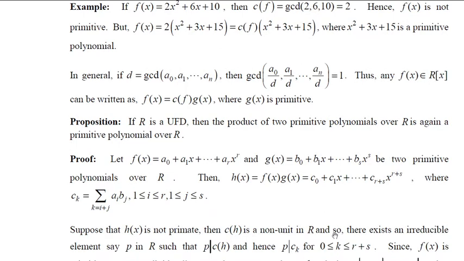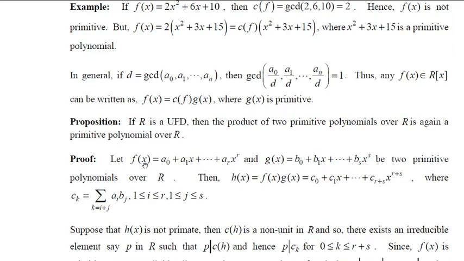Since f(x) is primitive, you should note that your f(x) is primitive. Therefore, p cannot divide all of these A0, A1, etc. up to AR. If it divides, then the GCD of f(x) becomes p.